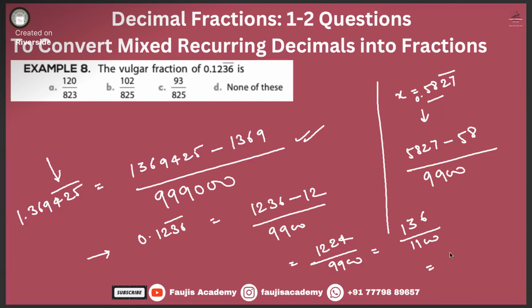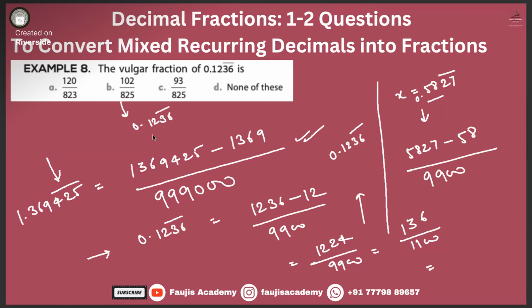How is it option B? Yes, option B is also correct. 1224 divided by 9900. I'm using calculator. It's 0.1236 363636 bar, and 102 divided by 825 is also 0.1236 bar.